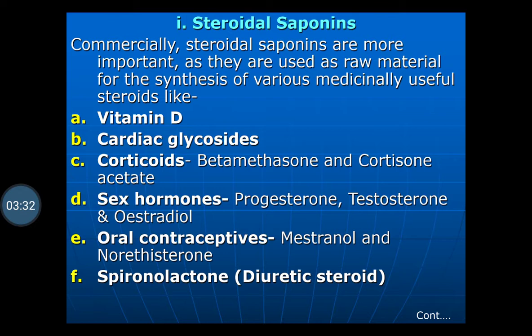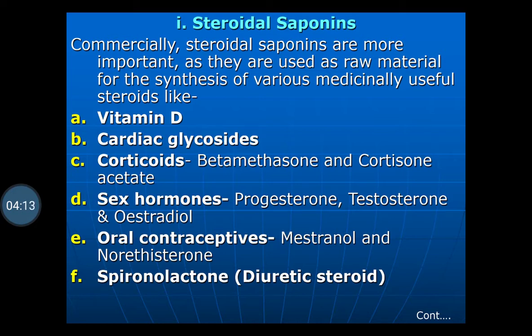First of all, we will study the steroidal saponins. Commercially, steroidal saponins are more important as they are used as a raw material for the synthesis of various medicinally useful steroids like vitamin D, cardiac glycosides, corticosteroids, betamethasone and cortisone acetate, sex hormones such as progesterone, testosterone, and estradiol, oral contraceptives such as mestranol or norethisterone, and spironolactone, that is a diuretic steroid.